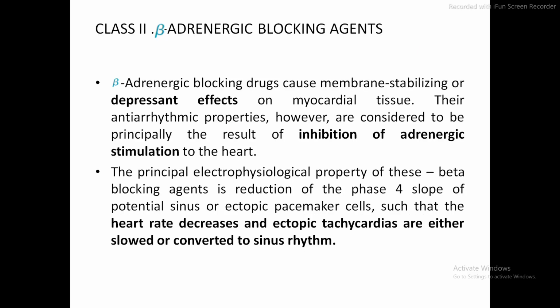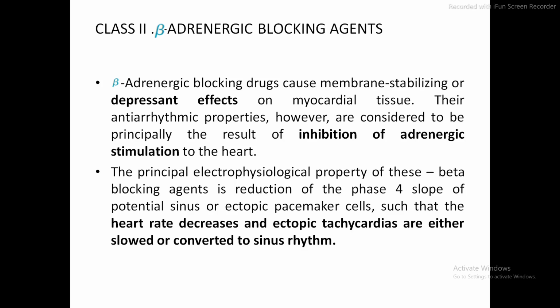Now the next one is the class 2 beta blocking agents, that is the class 2 beta adrenergic blocking agents. These beta adrenergic blocking drugs cause a membrane stabilizing or depressant effect on the myocardial tissue. These beta adrenergic blockers, like sotalol or propranolol, cause a membrane stabilizing or depressant effect on myocardial tissue.